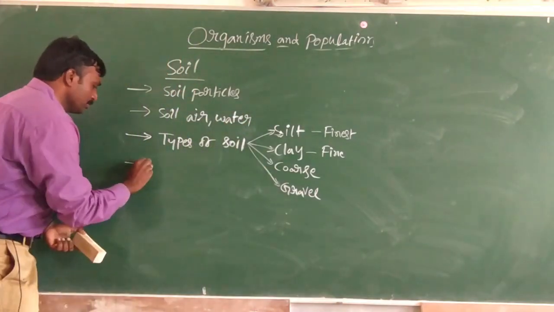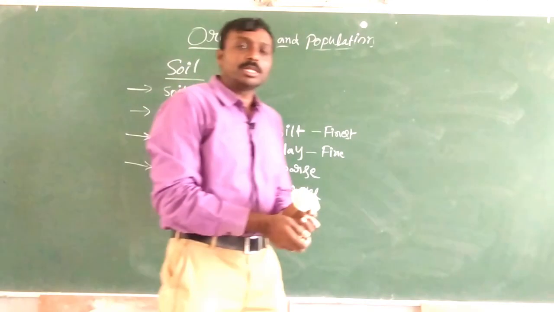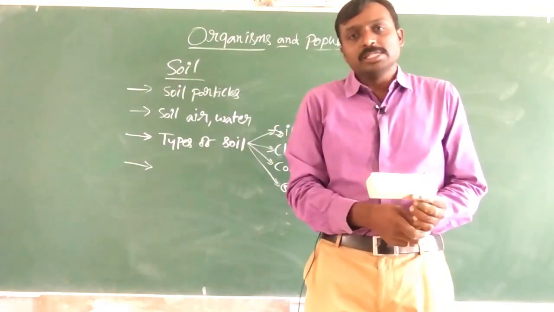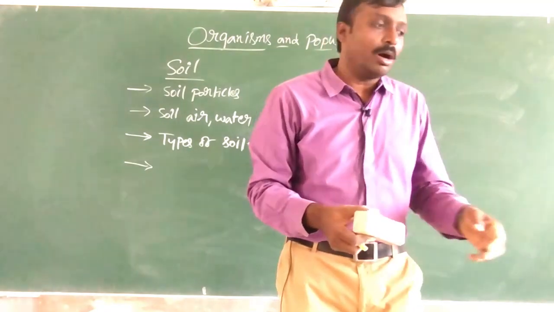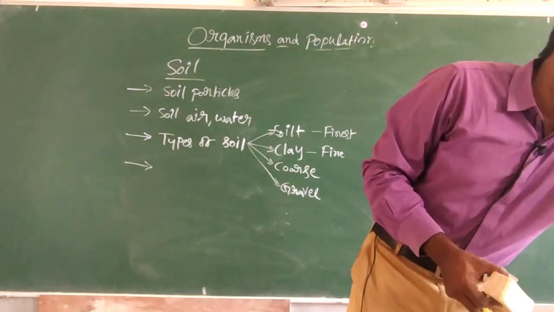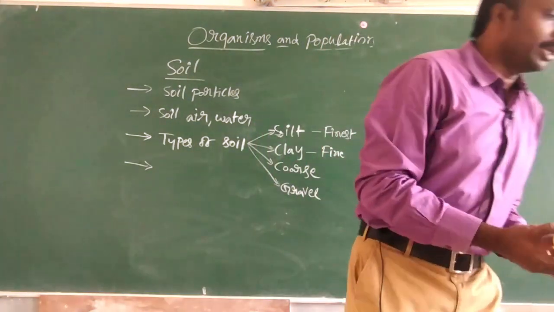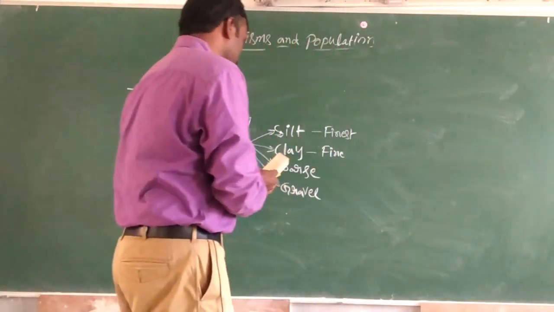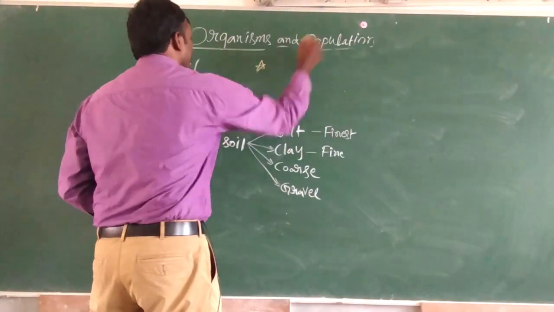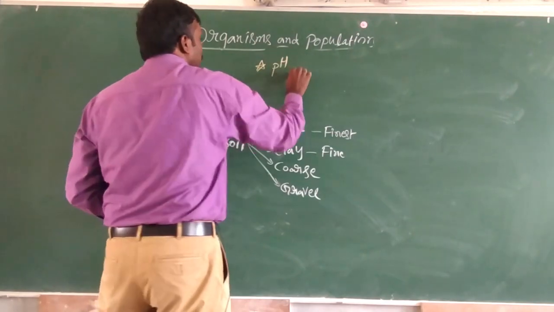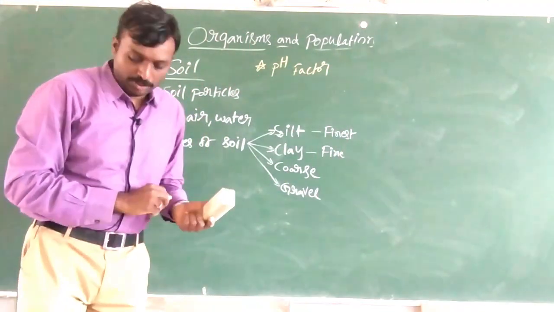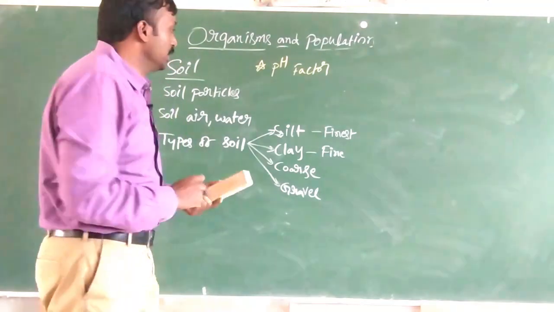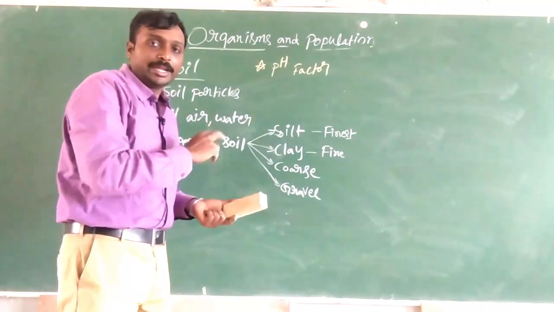Now, the next thing about soil is how it is going to form, how it is going to originate. So, soil formation is the next thing. Remember again the pH factor. Which range of pH is very important in case of soil?